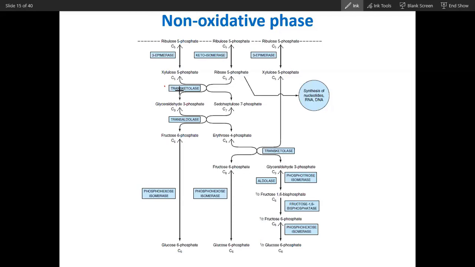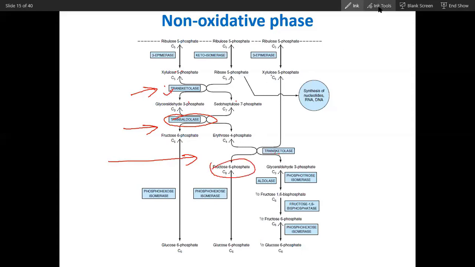So you will see there are actually only 3 steps here. You will see practically 3 steps. First and last step is transketolase. The step in between is transaldolase. Sometimes you will never have to draw the pathway, but if you want to draw, then you can easily draw if you understand how it works. Transketolase transfers 2 carbon from keto to aldose, and transaldolase transfers 3 carbon from keto to aldose. And this is how you can remember. This also transfers 2 carbon, transketolase, from this keto sugar to aldose sugar. This is how it will form fructose.